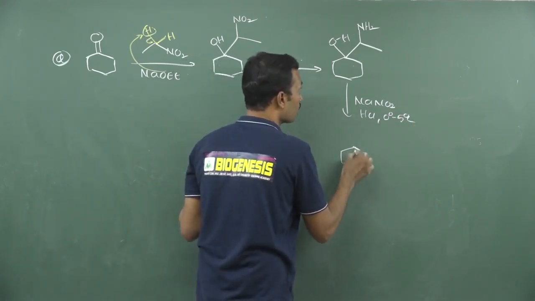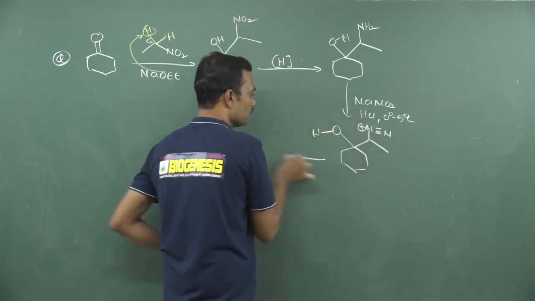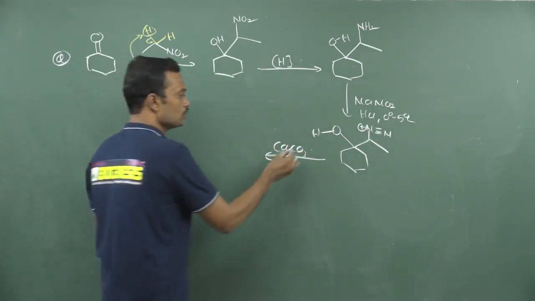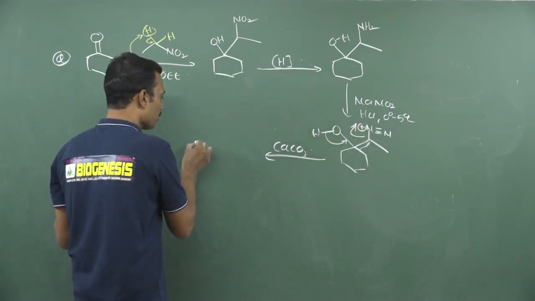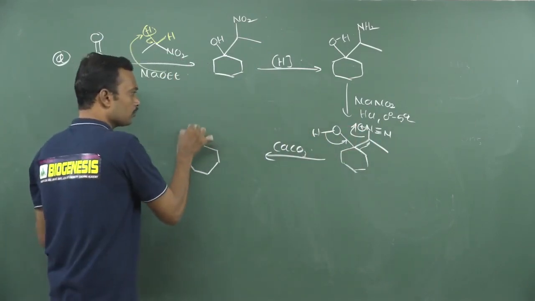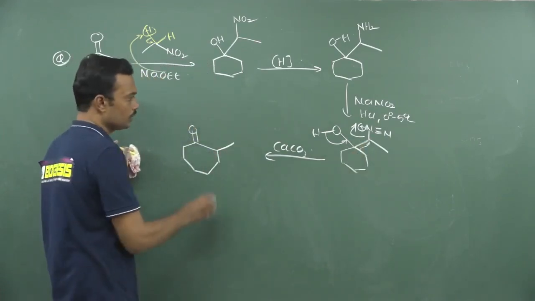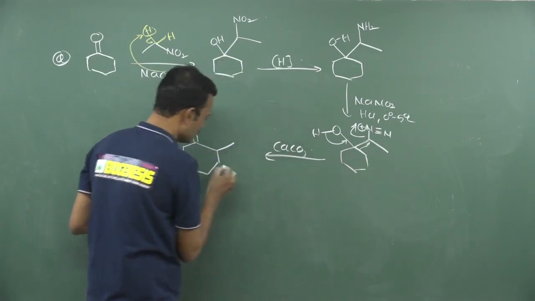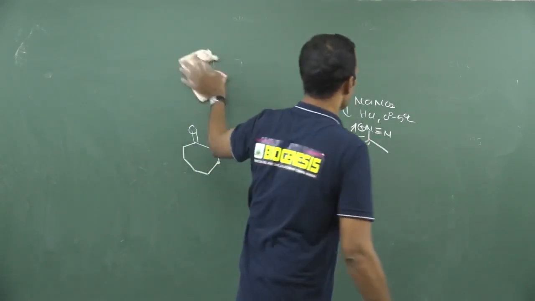What is your next step? That amine is converted to diazonium. Can I write like this? Nitrogen, nitrogen, diazonium, and here the hydroxy group is present. Now use calcium carbonate, a base catalyzed reaction. What happens? Ring expansion. See, this base will take this proton and migrate here, it will attack and N2 is removed. Finally, how many membered ring? 7 membered ring. See, this is a 7 membered ring. This carbon carries the carbonyl group here. Now the adjacent carbon, this is directly connected to this one. This one carries methyl, right? C double bond O adjacent to this carbon. This carbon carries methyl. So that is the answer. Like this, interconversions you can expect for semi-pinacolic type of rearrangement.